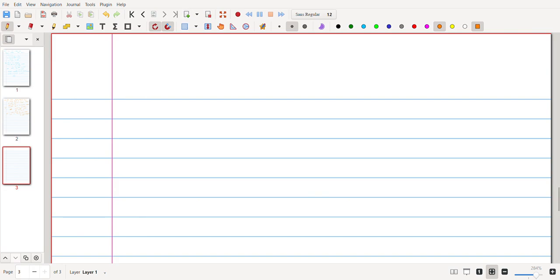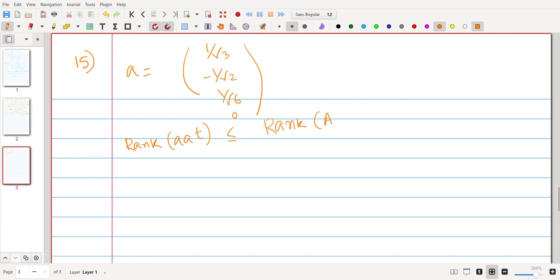Okay, question 15. A is given as the vector with entries 1 by root 3, minus 1 by root 2, 1 by root 6, 0. First of all, observe that rank of A transpose is less than or equal to rank of A. That means rank of A transpose is less than or equal to 1.